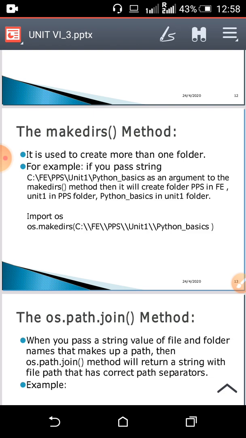The syntax: import os, then os.makedirs, then specify all the names of the directories you want to create, given in the form of a path: c:/fe/pps/unit1/python basic.